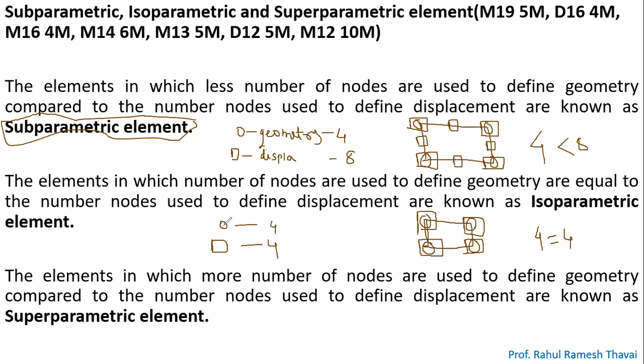That means the number of circles is equal to the number of squares. Circles are nothing but the nodes which are used to define the geometry, and squares are again nodes which are used to define the displacements. Both are 4. That means the nodes defining the geometry are the same as the nodes used to define the displacement. That's why this is called isoparametric. Is it okay with this one?